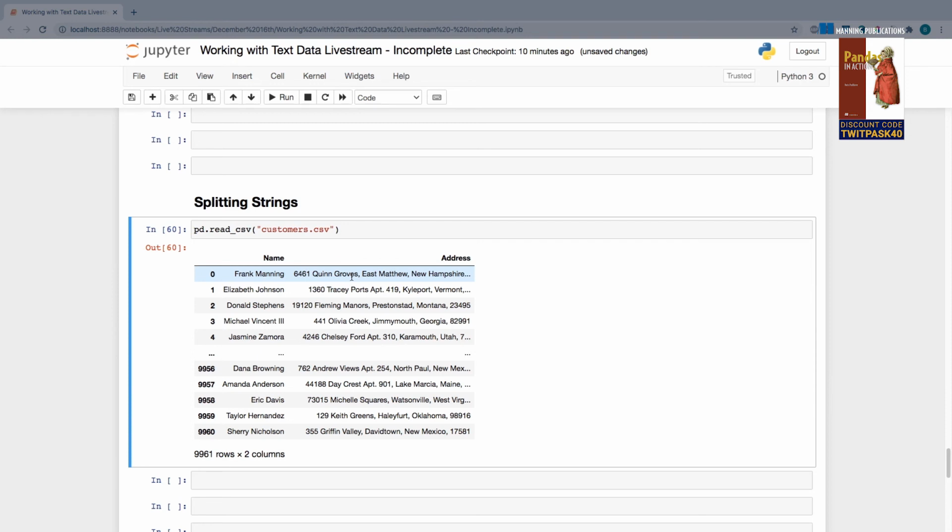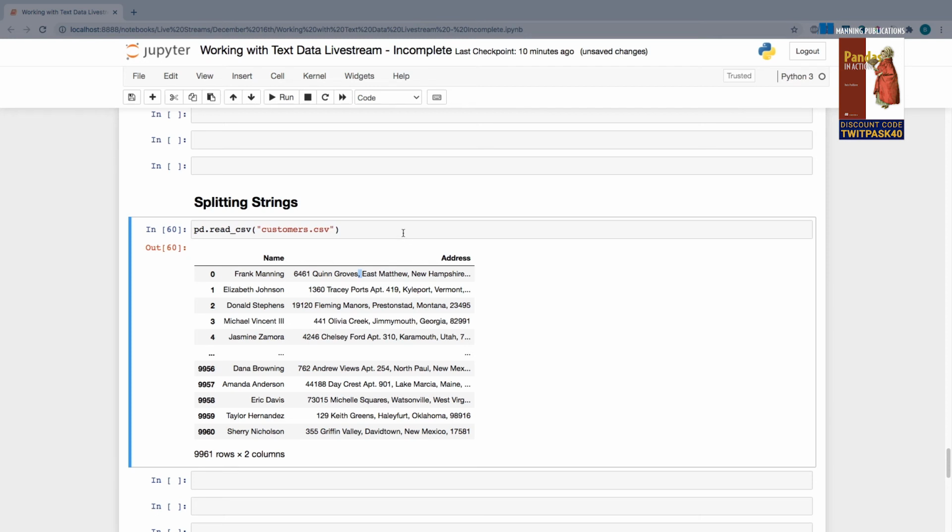So we need to split a value based on the presence of some kind of character or delimiter. For example, in a name, that character may be the space. The space is what splits up the first name and the last name. Or in an address, it may be the presence of a comma that splits it, right? And we need to identify what that is, and then we can communicate that to Pandas, and Pandas will split it accordingly.